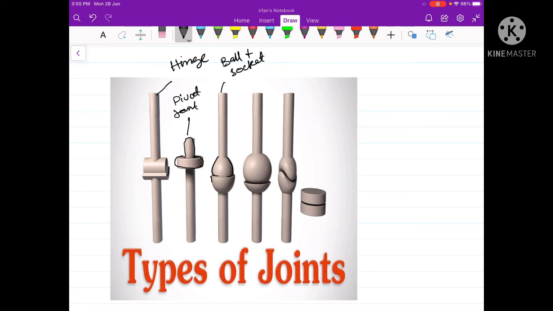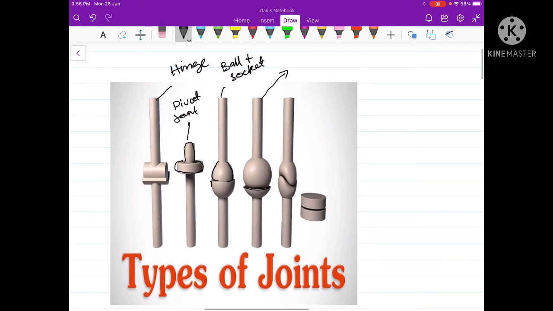The fourth type of joint which you see here, one of the bones has an elliptical condyle or roundish protuberance, and another has an elliptical concavity. This type of joint, wherein one bone has a roundish condyle-like structure and the other articulating bone has an elliptical concavity, is called the elliptical or condyloid joint.